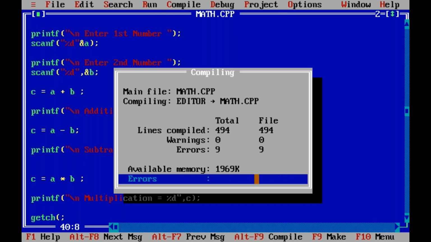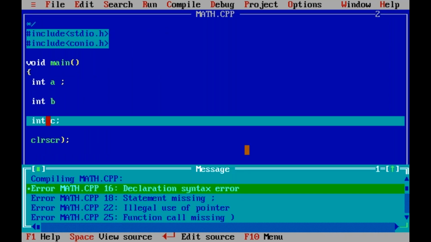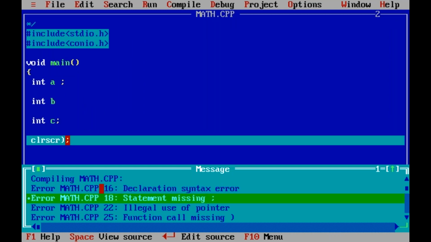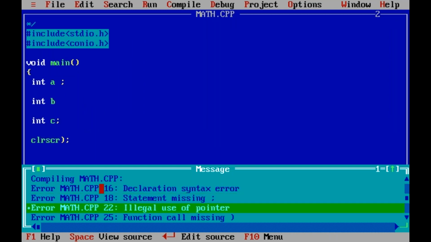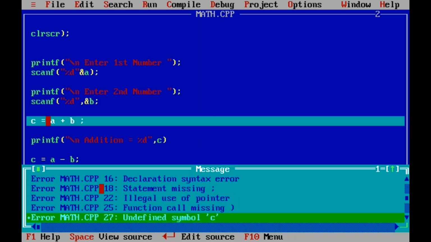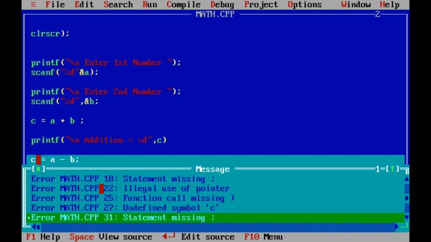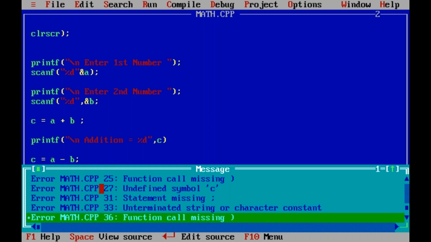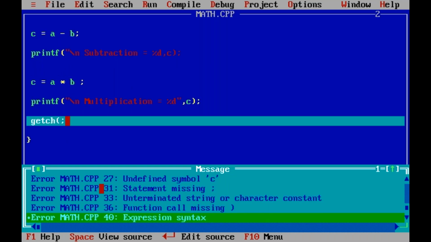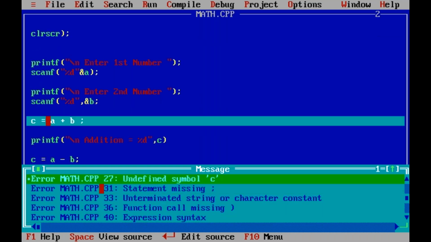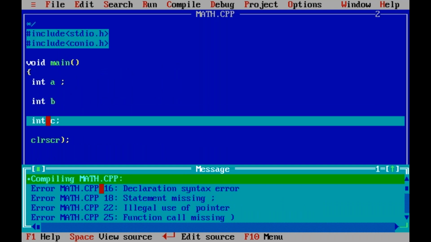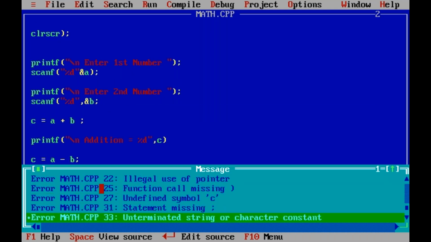See this, totally 9 errors from top to bottom. See those errors at the bottom. Press any key. 16th line error, 18th line error, 22nd line error, 25th line error, 27th line error, 31st, 33rd, 36th, 40th. These are all the errors from top to bottom.